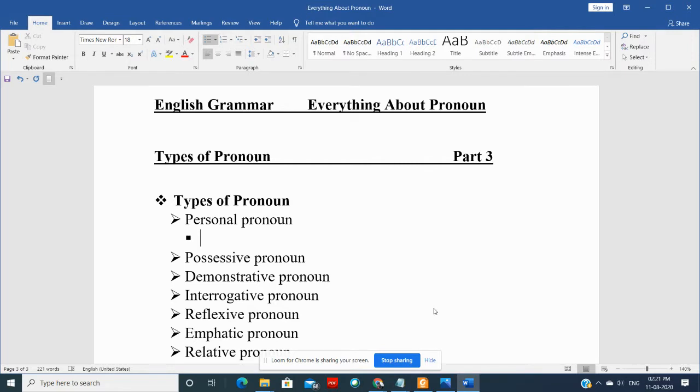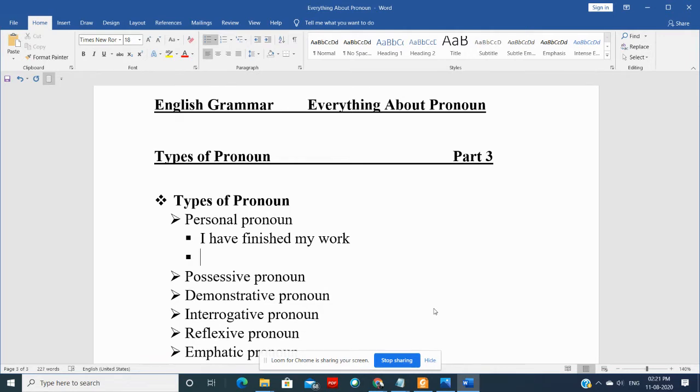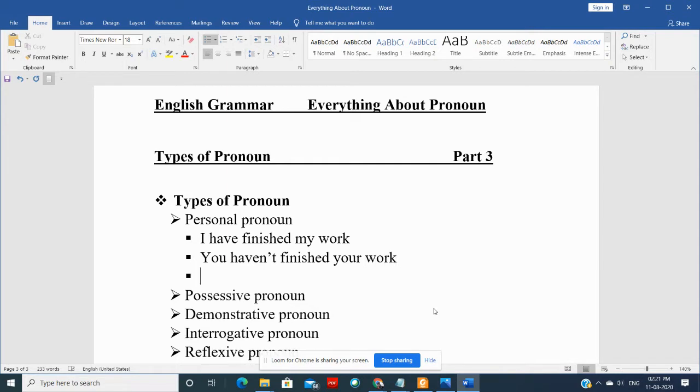Look at these sentences. I have finished my work. Second sentence. You haven't finished your work. Third sentence. Okay, let's change this sentence like I have finished, you haven't finished the work, and I have finished the work. Now, the third sentence is he had played a good game.